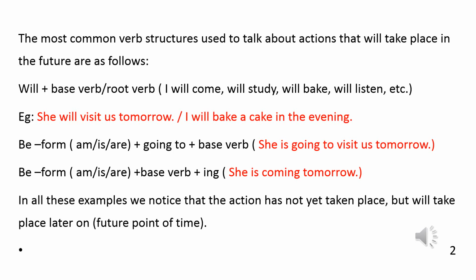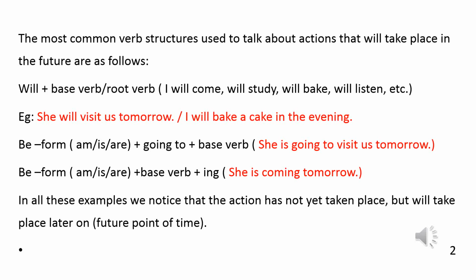The first structure is will plus base verb. For example, I will come, will study, will bake, will listen, etc. And also look at the examples. She will visit us tomorrow. I will bake a cake in the evening. In these two sentences, we are using will plus base verb along with a future point of time.